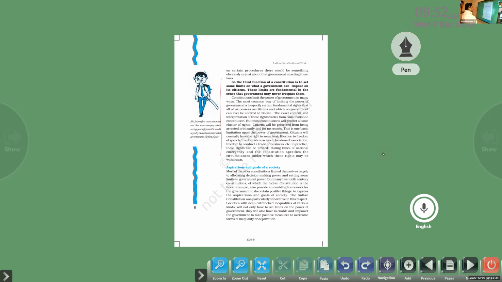So a citizen will normally have the right to some basic liberties that are protected by the Constitution. What are they? The freedom of speech, freedom of conscience, freedom of association, freedom to conduct a trade or business, etc. In practice, these rights can be limited during times of national emergency, and the Constitution specifies the circumstances under which these rights may be withdrawn. But in the normal case, all the citizens can enjoy all these rights except in a national emergency situation.